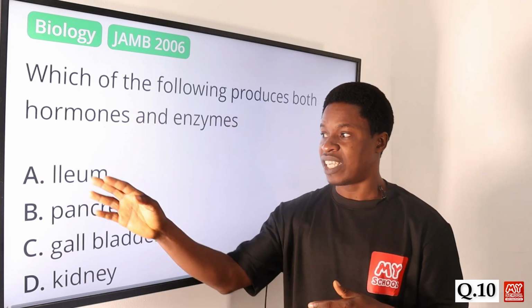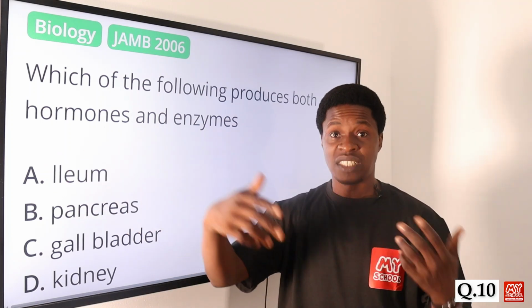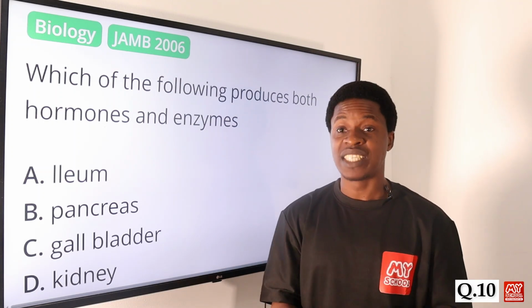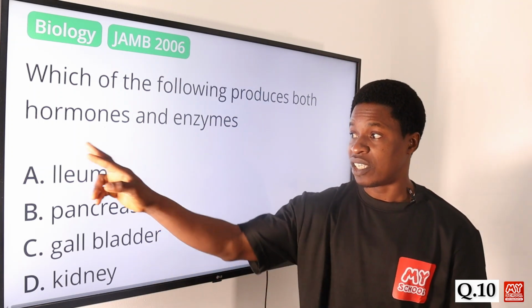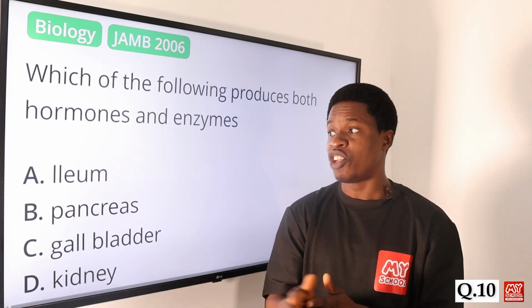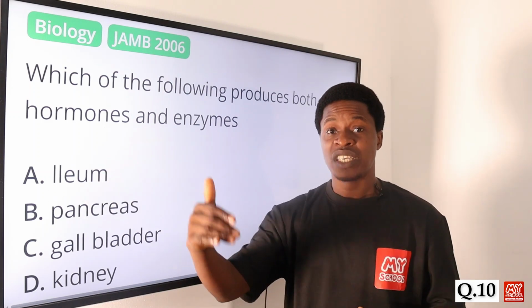So based on that, the ileum, we have that as part of the digestive system. Okay, we talk about the alimentary canal, where the small intestine, we have it here. The digestion of food and absorption of food takes place in the small intestine. We have the ileum. Ileum is part of the alimentary canal that is responsible for digestion of food.